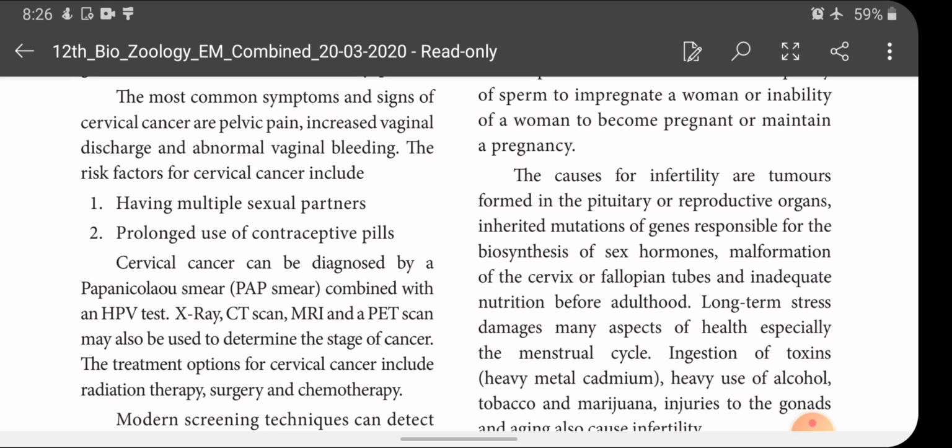Okay, so you will have questions like, what is cervical cancer? Name the causative agent, mention its symptoms and factors for this cervical cancer. 3 mark question. So cervical cancer is a cancer caused by human papilloma virus. The symptoms of cervical cancer are pelvic pain, increased vaginal discharge and abnormal vaginal bleeding. And the factors for causing cervical cancer are having multiple sexual partners and prolonged use of contraceptive pills.